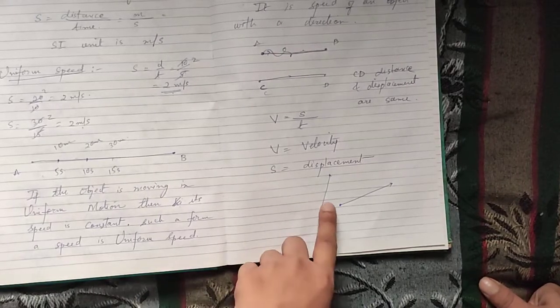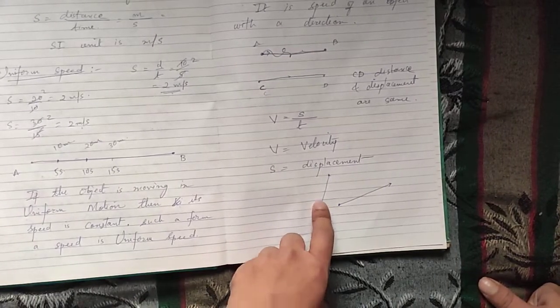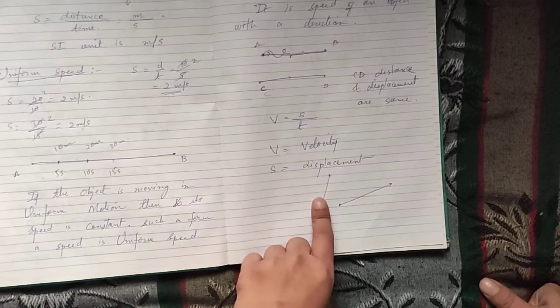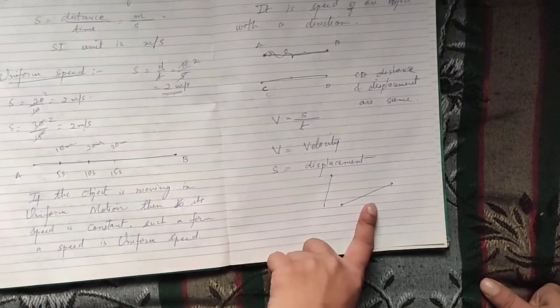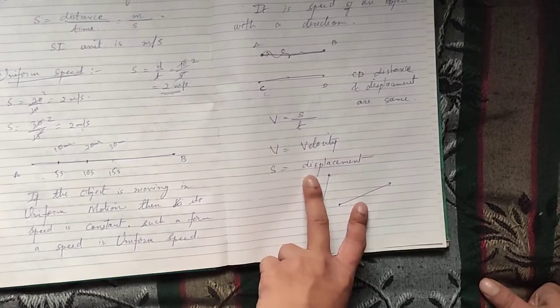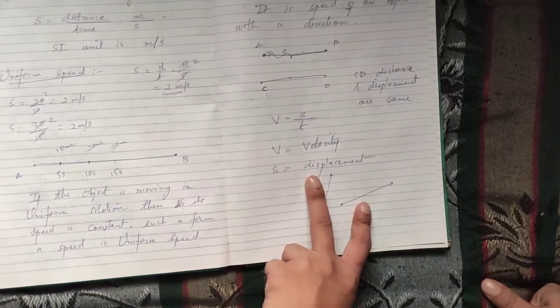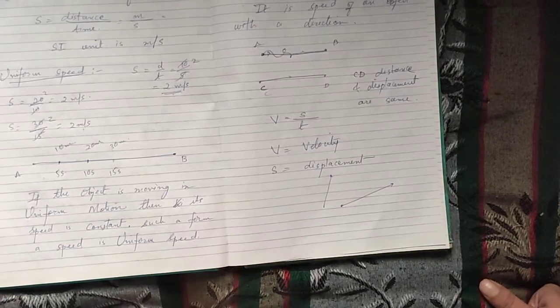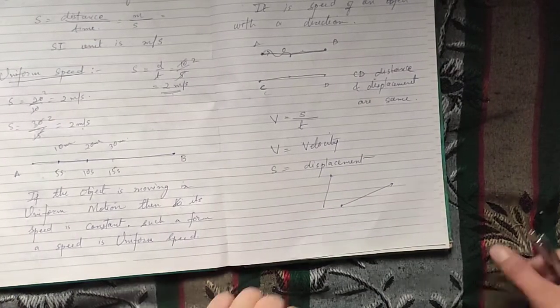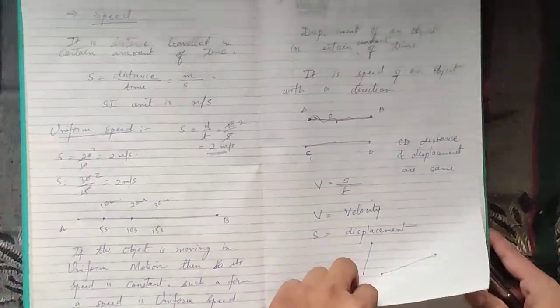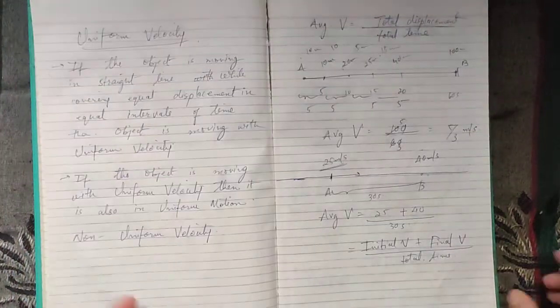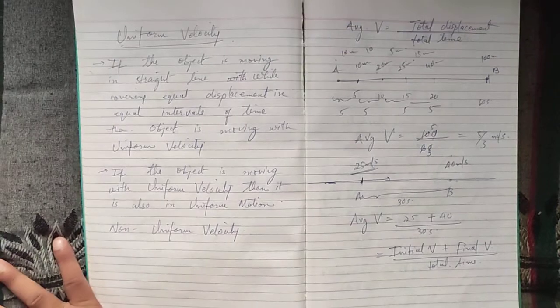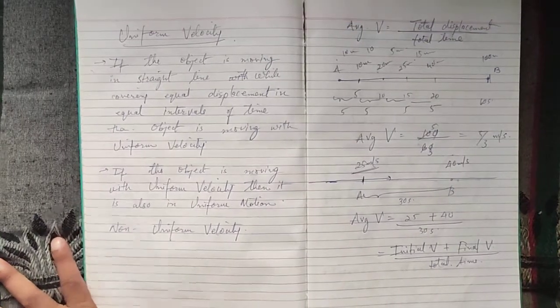So if this vehicle has a magnitude of 50 kilometers per hour and this one also has 50 kilometers per hour, they both have the same speed, but directions are different, so they both have different velocities. Remember that. So velocities are described by direction, hence velocity is a vector quantity.